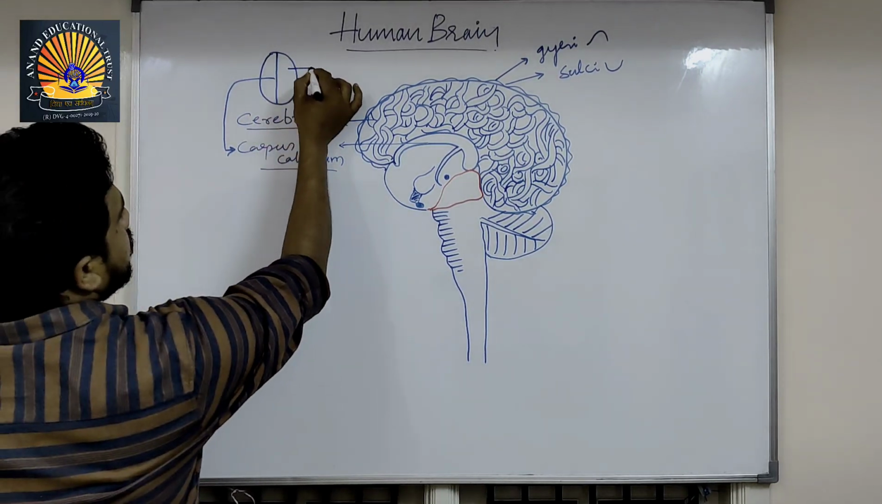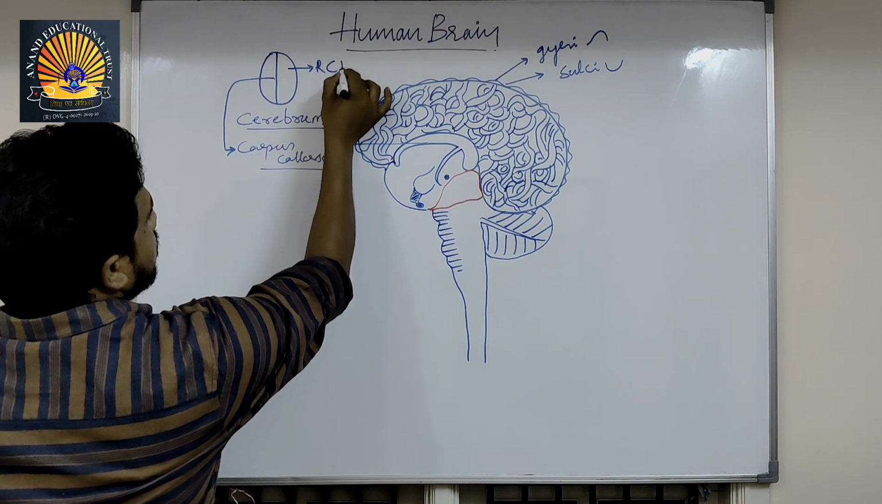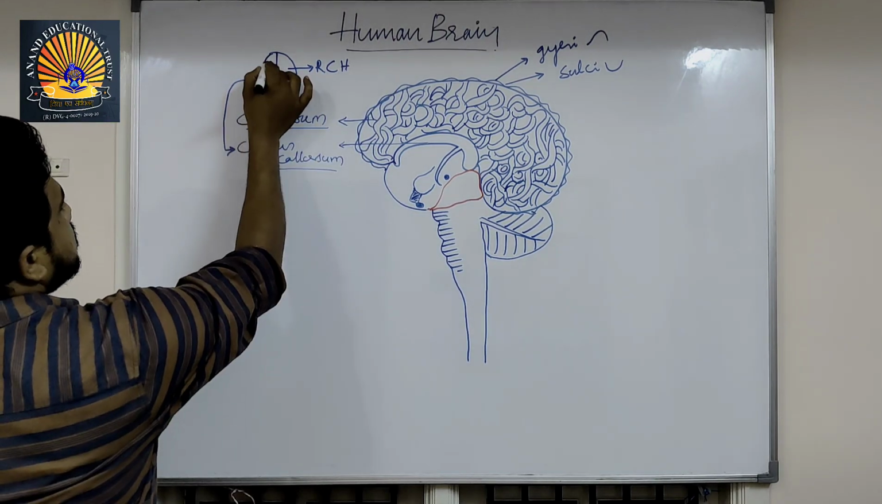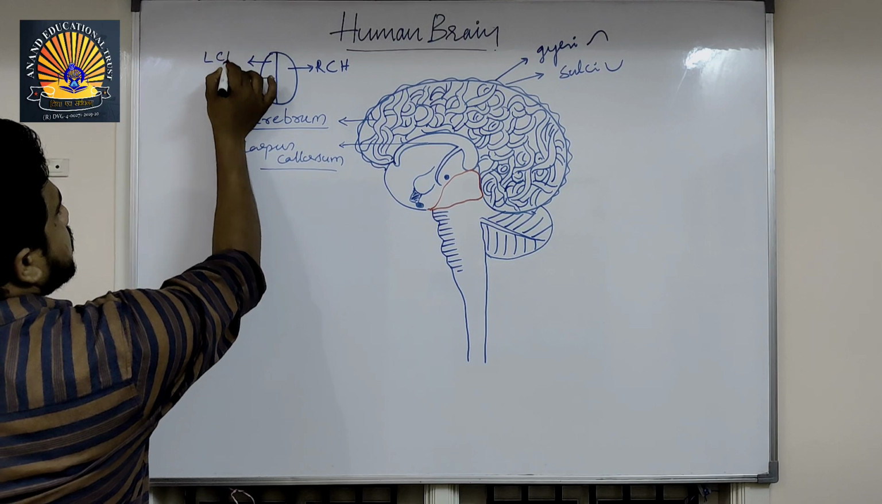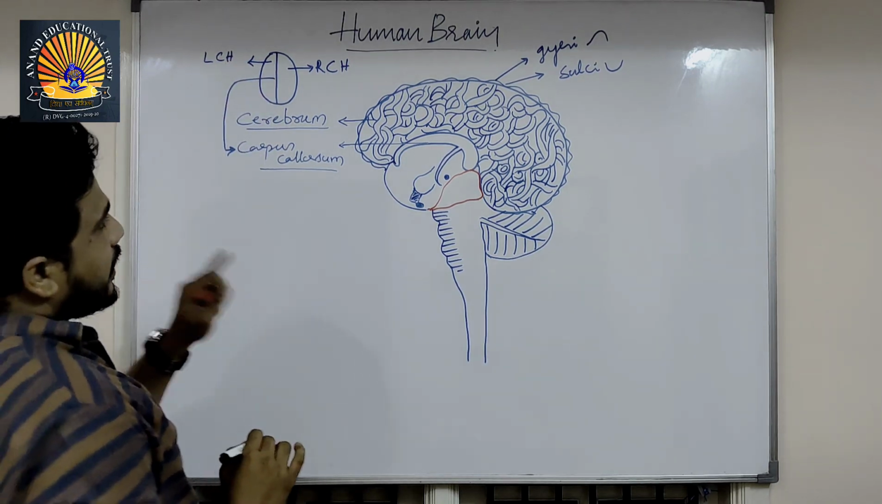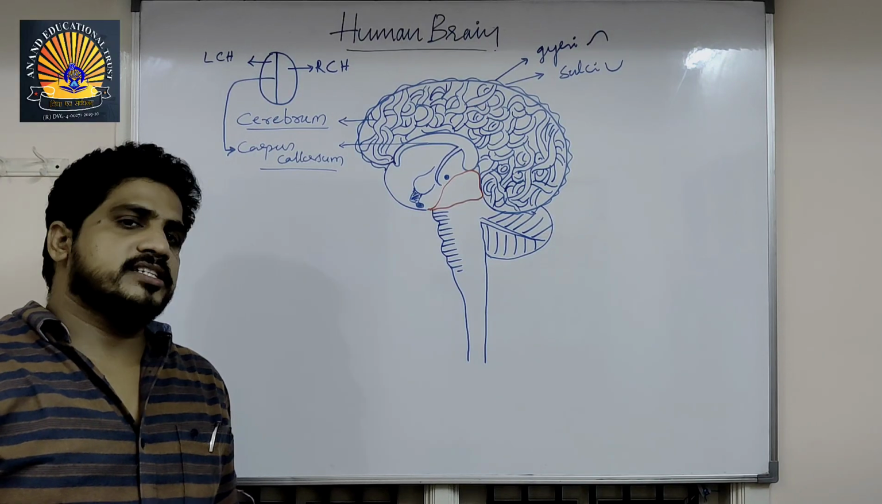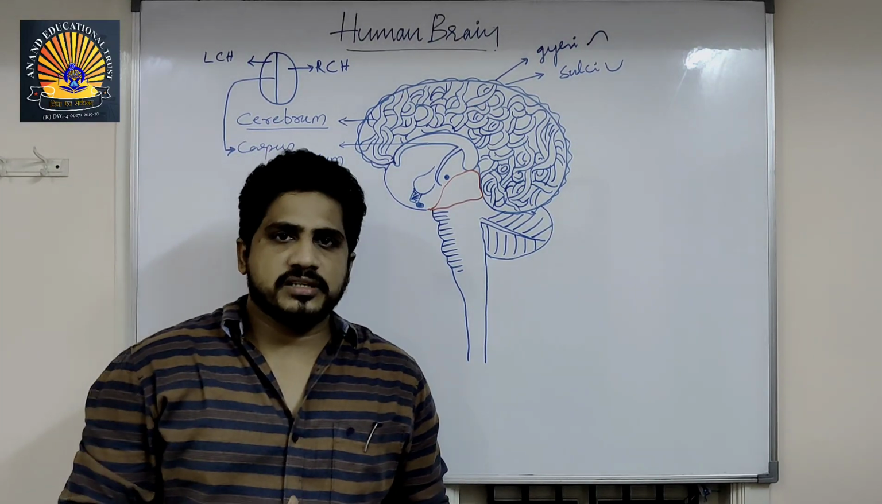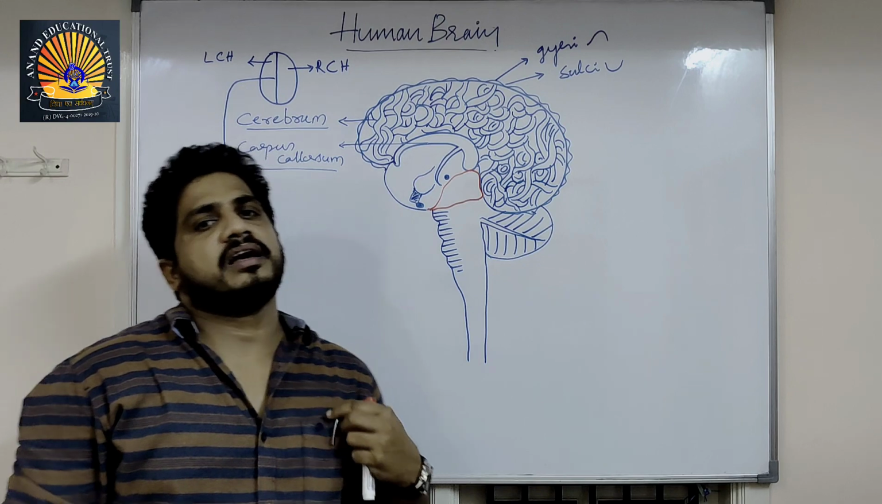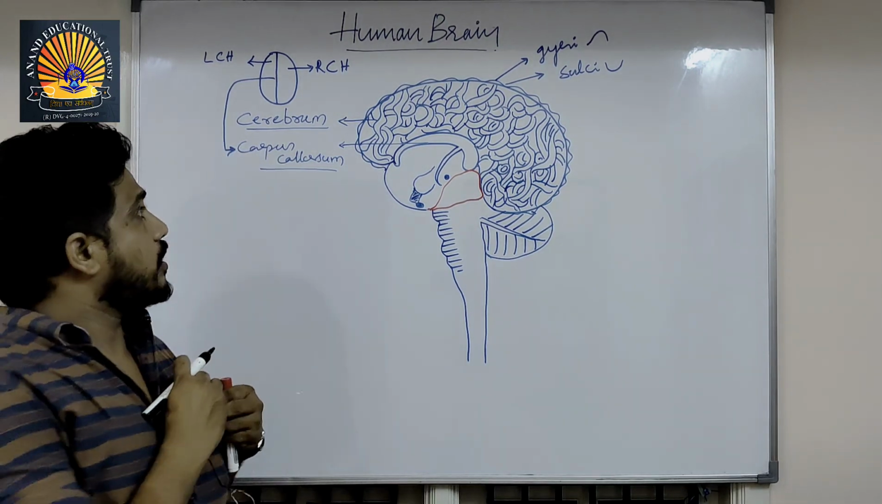Then this is the right cerebral hemisphere. This is the left cerebral hemisphere. Right and left cerebral hemispheres are separated by a groove-like structure, a bundle-like structure. More than 200 nerve bundles are present in that. That is called corpus callosum.